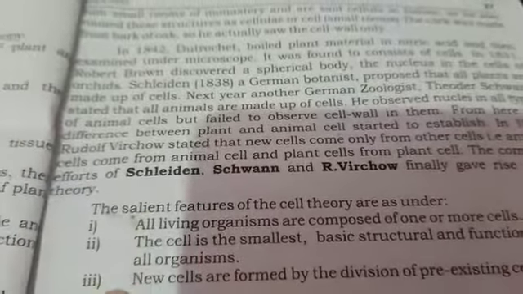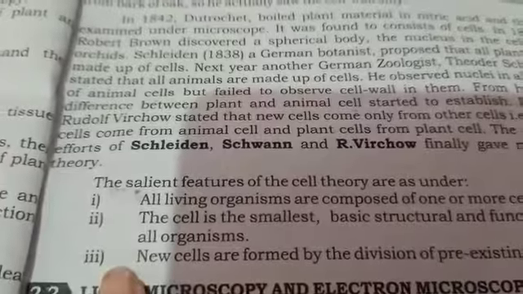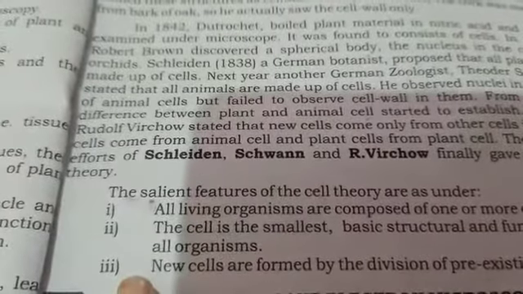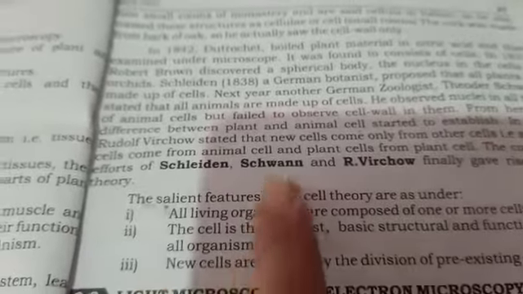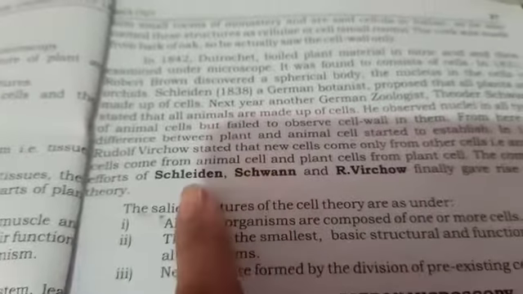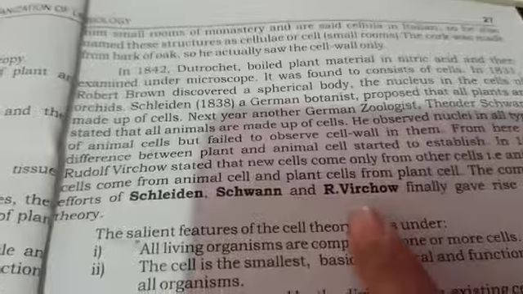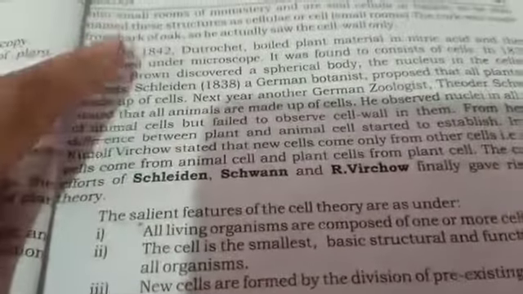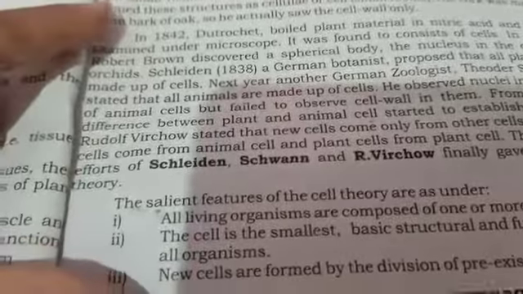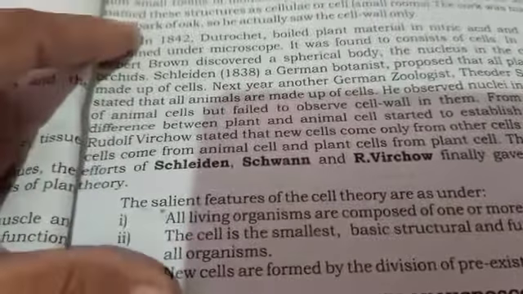These three lines are known as the cell theory, and regarding that you will face the question of what the cell theory is and who contributed to it. So Schleiden, Schwann and Rudolf Virchow contributed to the cell theory. That was about the cell theory, and it is also a very important question of 5 marks.